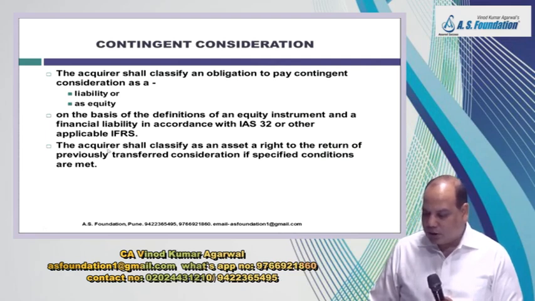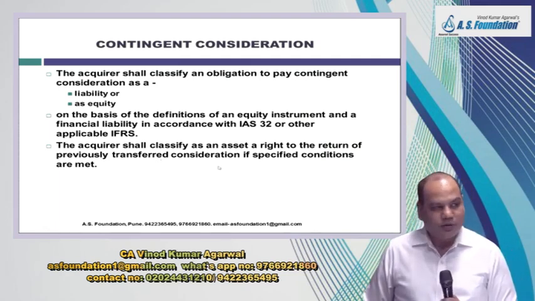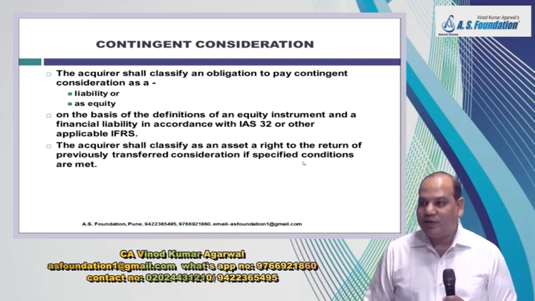Then next is the acquirer shall classify as an asset a right to return of the previously transferred consideration if specified conditions are met. This is reverse of contingent consideration.